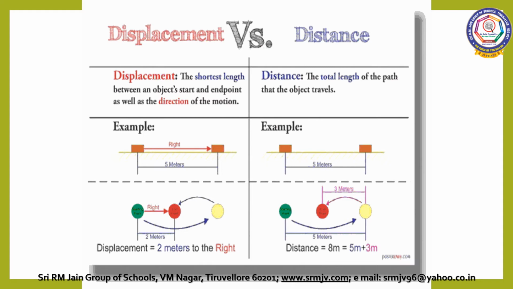That is the direction. Now in this case, the object moves from green point to yellow point, then returns back to the final point, that is red point. So what is the total distance covered by the object? That is 8 meter. So 5 meter plus 3 meter. Green point to yellow point is 5 meter, and yellow point to red point, that is the final point, is 3 meter. So 5 plus 3 is equal to 8 meter.